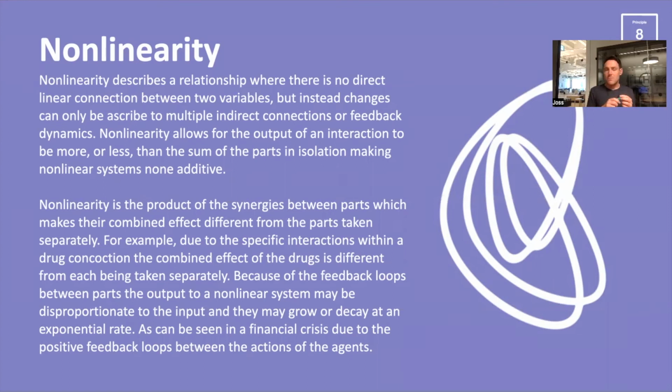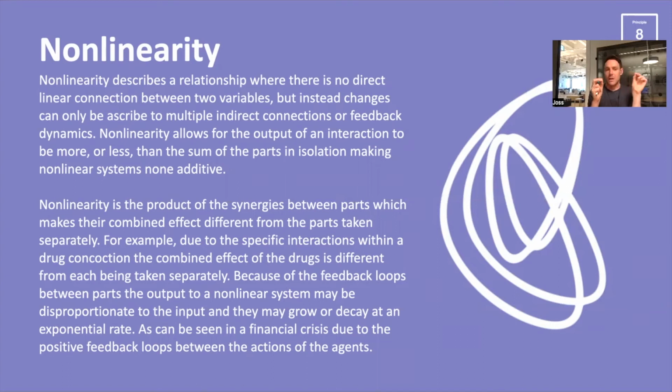That's part of what we mean by nonlinearity, quite a broad concept, and it has different facets to it because it's understood in different areas of maths and physics and so on. But generally, we're talking about the idea that there is no linear relationship between two things. There is no additive. You can't just add them up to get the whole. And there's no linear causation in terms of this thing is caused by this thing.